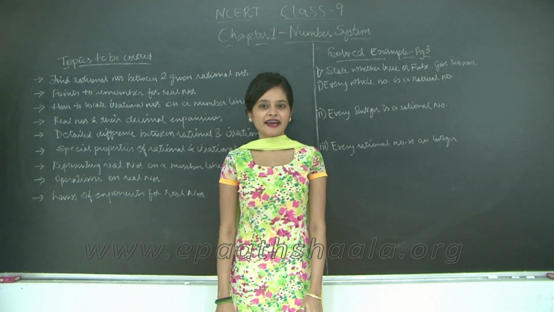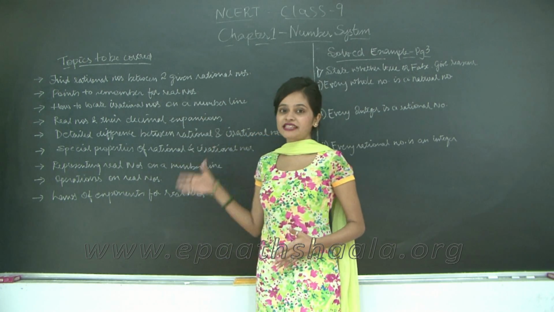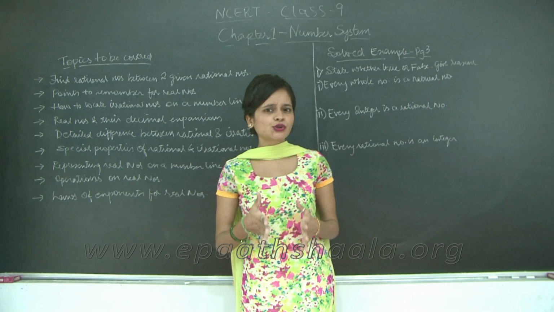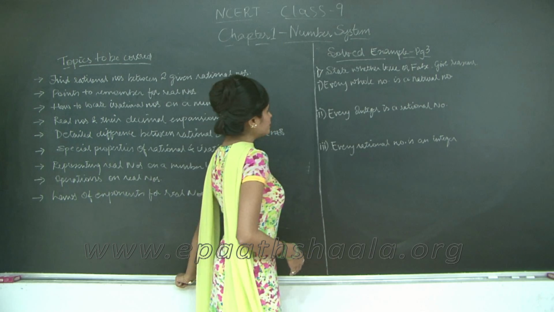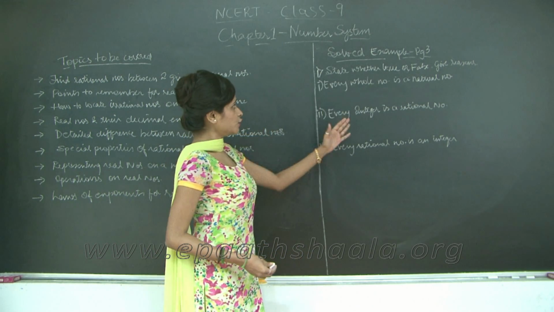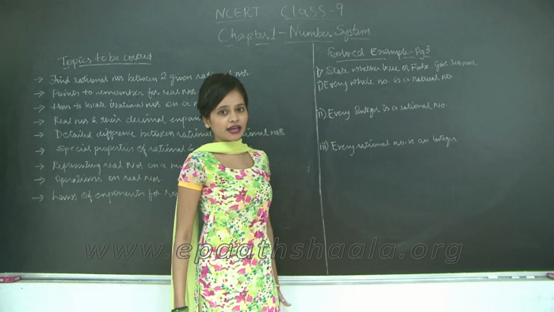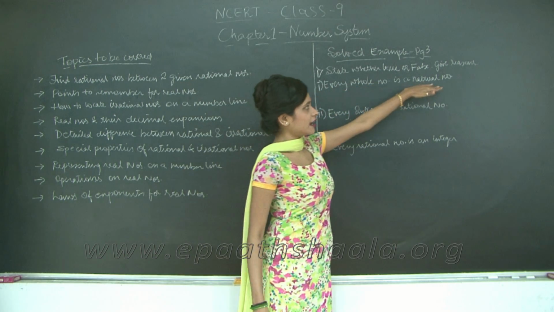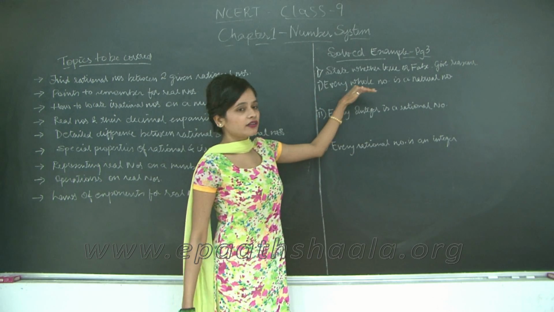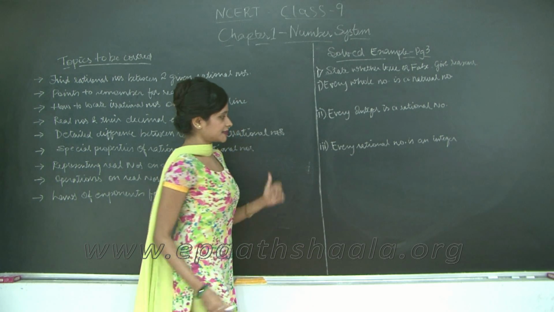Hello students, welcome back. Let us take a look at a small exercise before we quickly proceed with the topics that we will be covering in this chapter, just to understand whether you got the concept cleared. So, solved example on page 3, you have to state whether the following statements are true or false and give reasons for your answers. The first one, every whole number is a natural number. You have to state whether this statement is true or false. What do you think? Let's take a look.